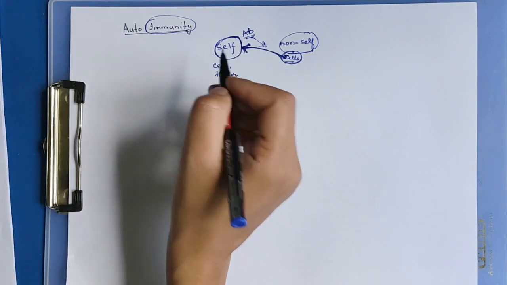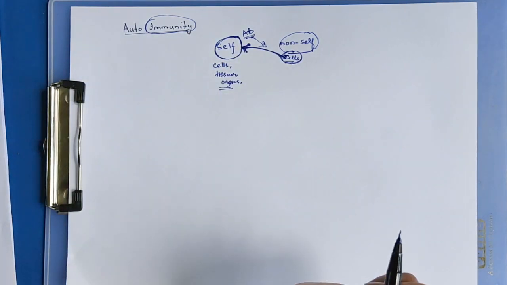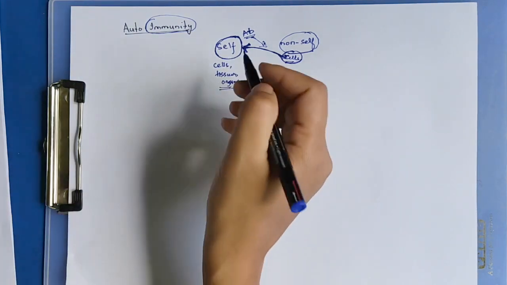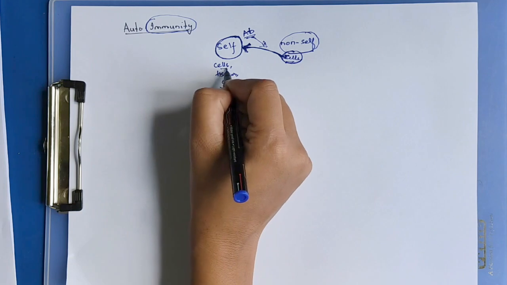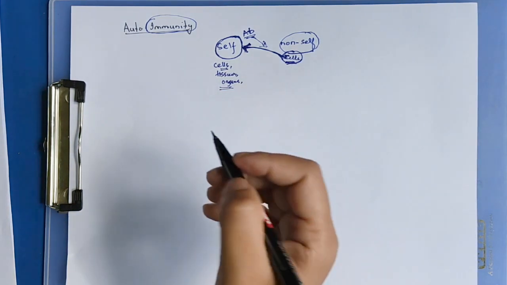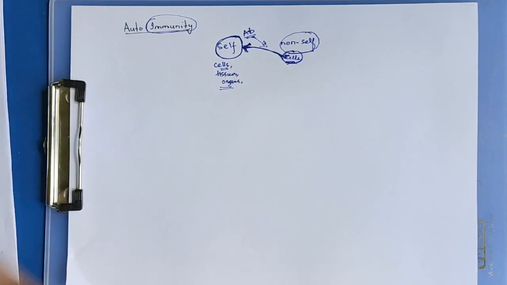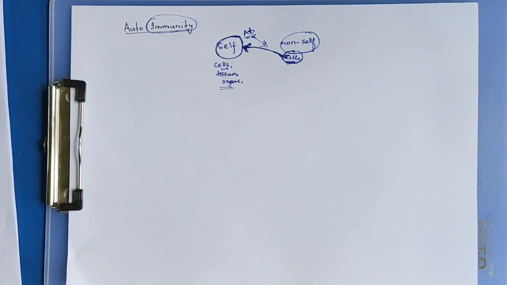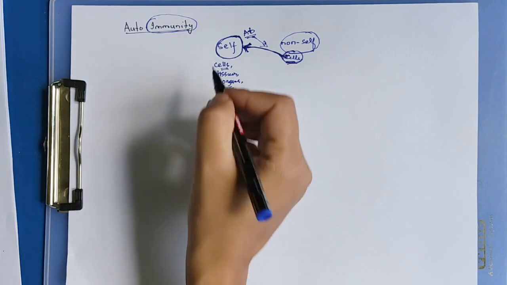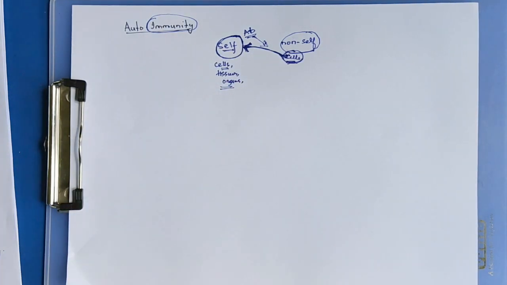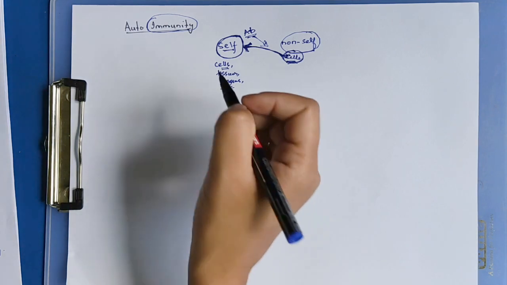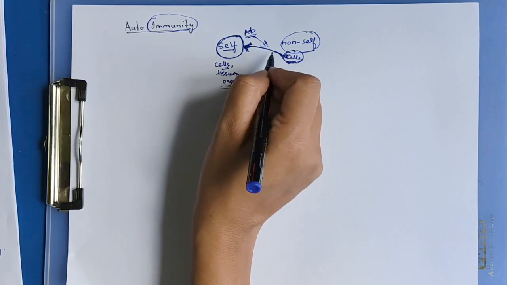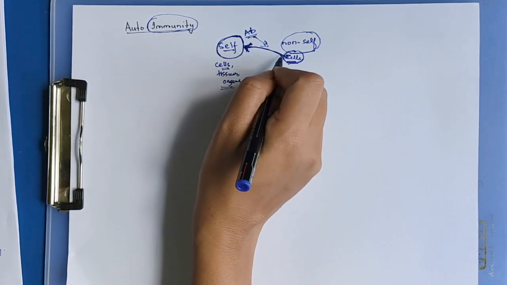Autoimmunity is when the body is not able to recognize its own cells from other cells. It cannot recognize self, and so a foreign particle can enter the body.